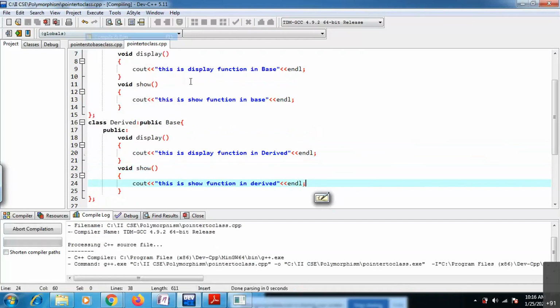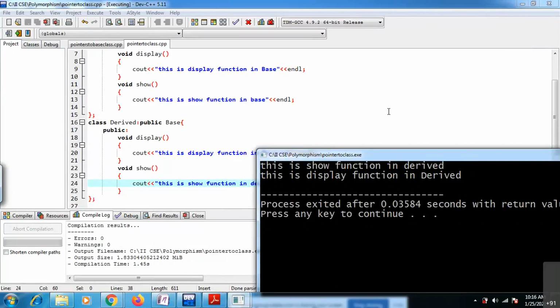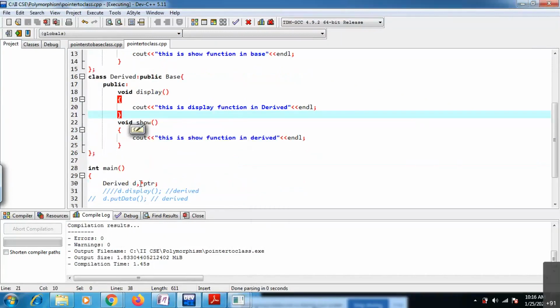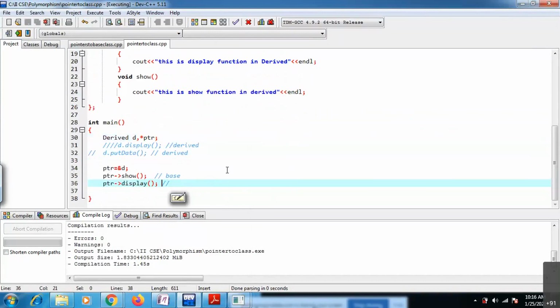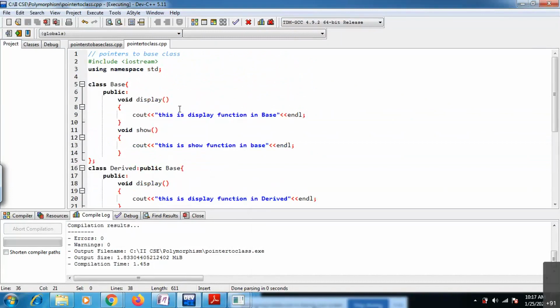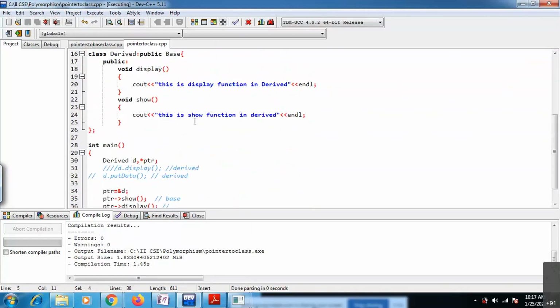Now see this output. By using the derived class pointer, I'm able to access derived class members only. Now you are not able to access these members, right? In that case, what we need to do is always create a pointer for the base class. By using that pointer, you can access the base class members. Now see the magic here.